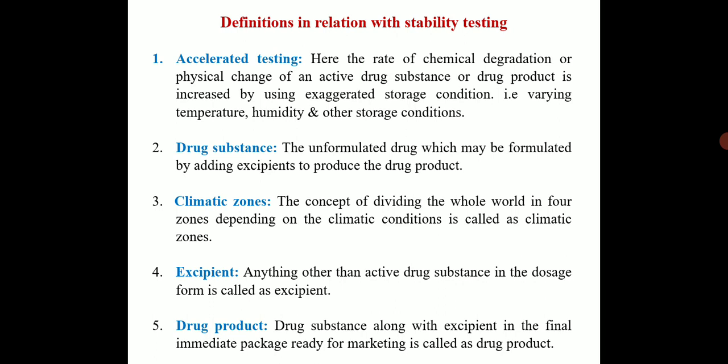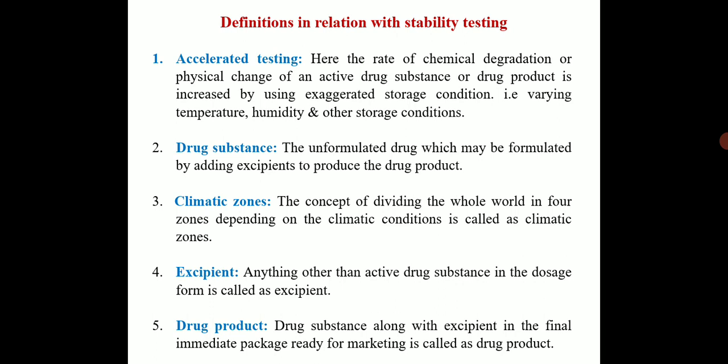Second is drug substance. The unformulated drug which may be formulated by adding excipients to produce the drug product. Means drug substance means active ingredient which is added with excipients, and after that we get the drug product. Climatic zone. The whole world is divided into 4 zones depending upon climatic conditions, and that is called as a climatic zones.